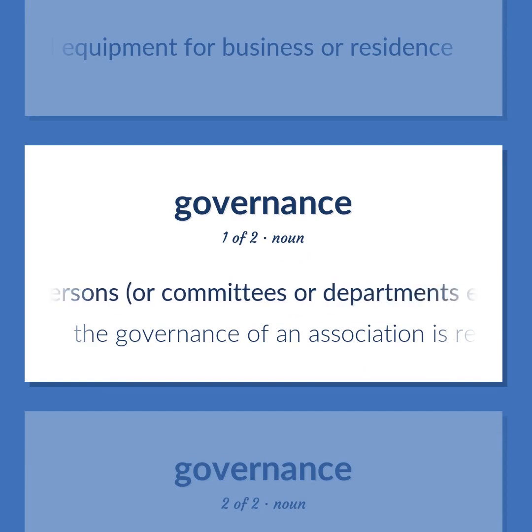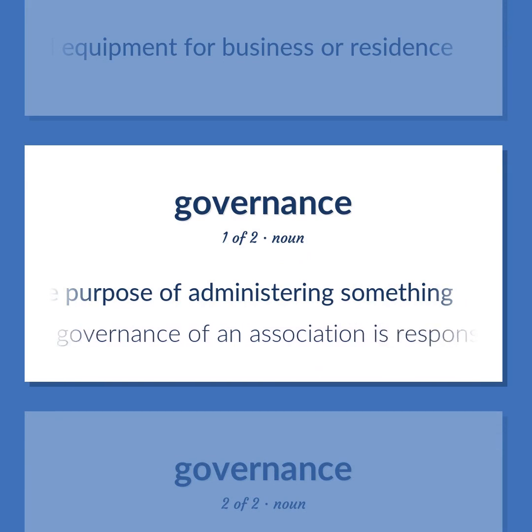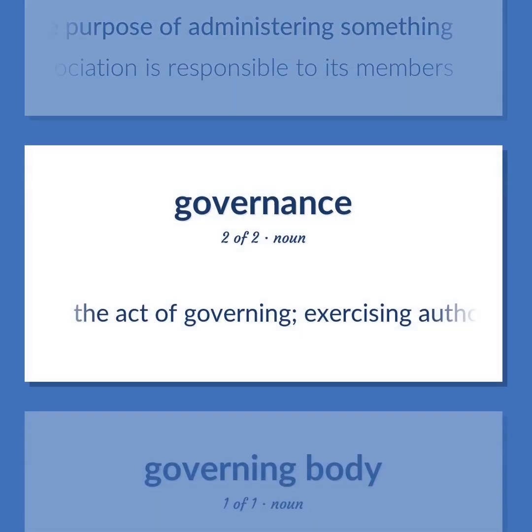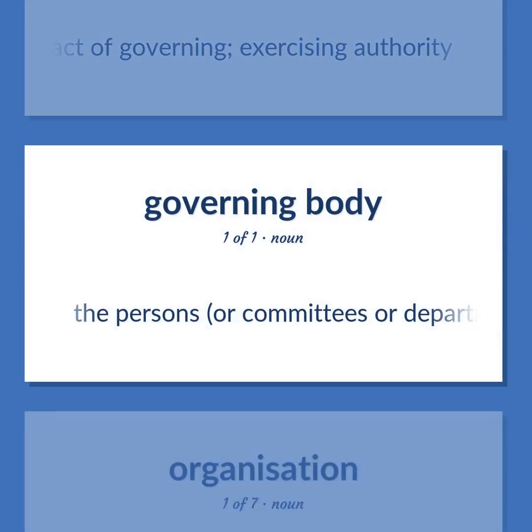The persons, are committees or departments, etc., who make up a body for the purpose of administering something. The governance of an association is responsible to its members. The act of governing, exercising authority. The persons, are committees or departments, etc., who make up a body for the purpose of administering something.